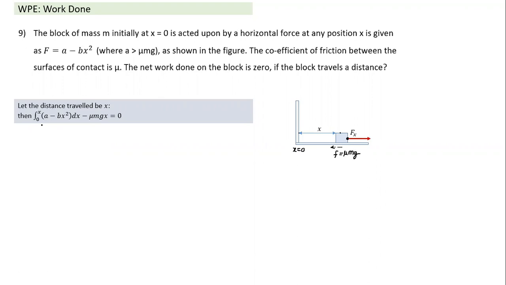Work done by this varying force is the integral from 0 to x of F(x) dx, similar to what you have done here, F(x) dx from initial position to final position, minus mu mg x. Why is there a minus here? Displacement is towards right and friction force is toward left. The angle between the force and displacement is 180. So we equate this whole term to 0 and we'll get our answer. That is a fairly simple question, and that's the value of x we get.